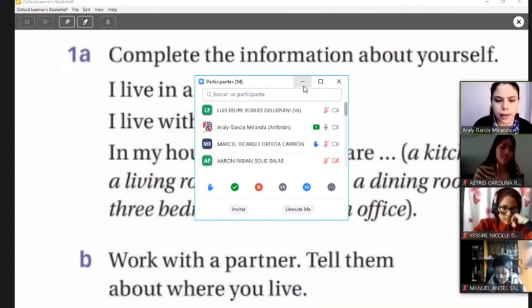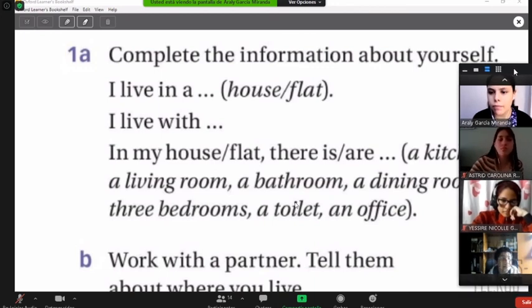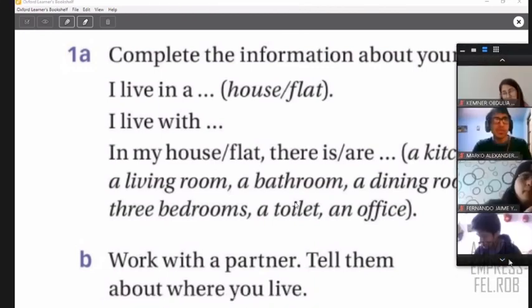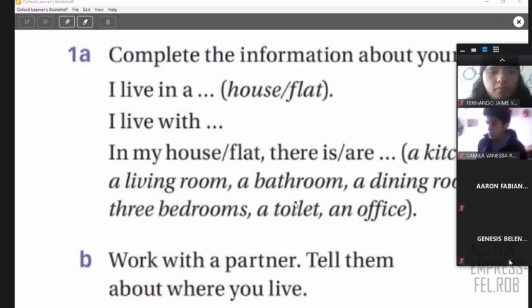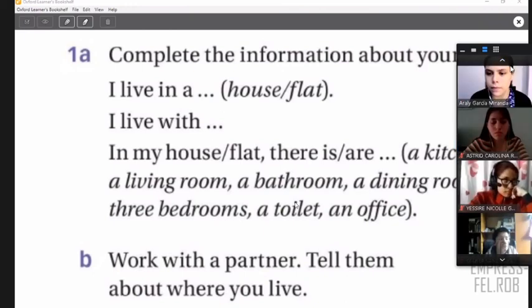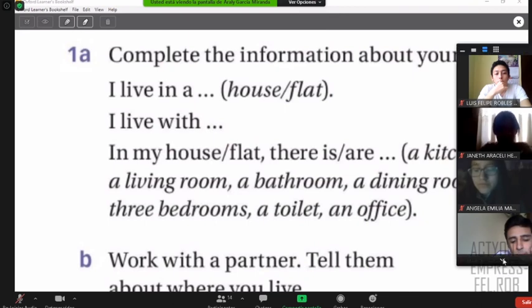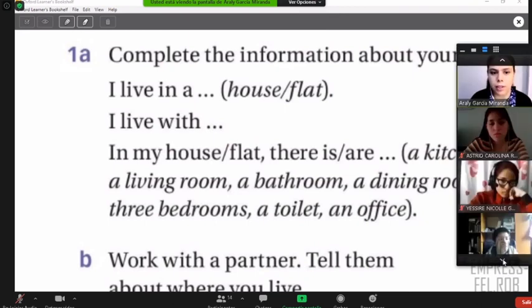And finally, we have Marcel. What's your idea, Marcel? I live in a flat. I live with my mom, my sister, my nephew, and brother-in-law. In my flat, there is a kitchen, a living room, one bathroom, three bedrooms, and a dining room. Okay, very good. Thank you so much, Marcel, for all your comments. And thank you for the people that participated right here.